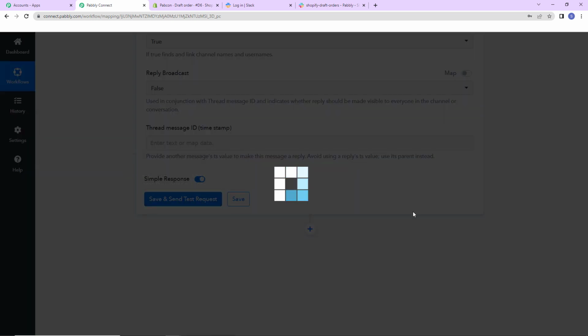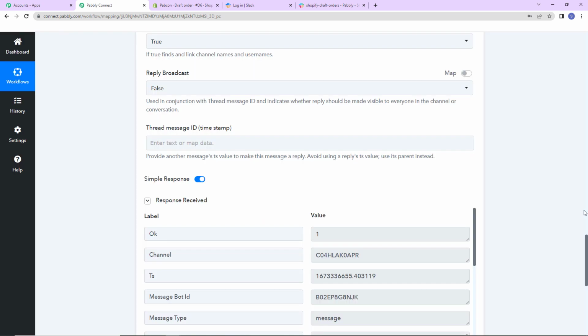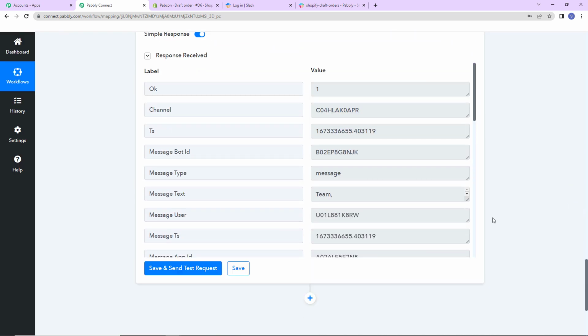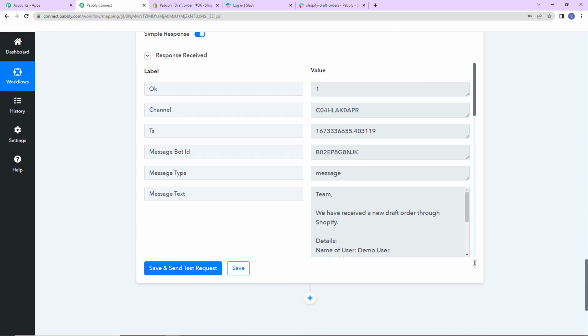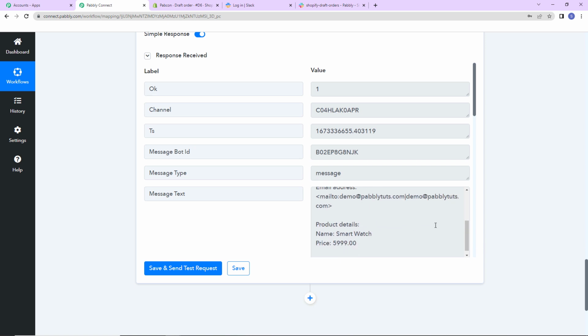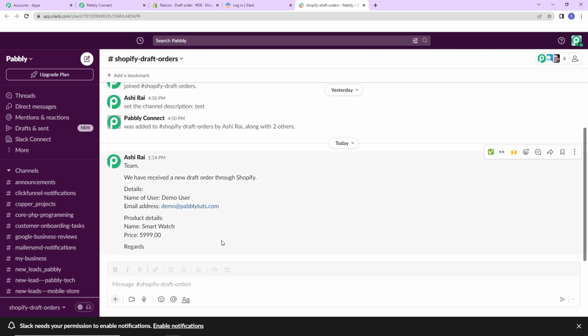Now I'm going to click on save and send test request. As I do that, here we have received the API response, and this is the message that must have reached my Slack account. Let me show you the Slack account, the channel, and yes, here you can see that I have received a message. This basically means that this integration process is a success.